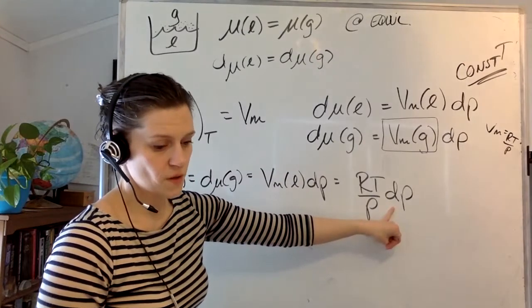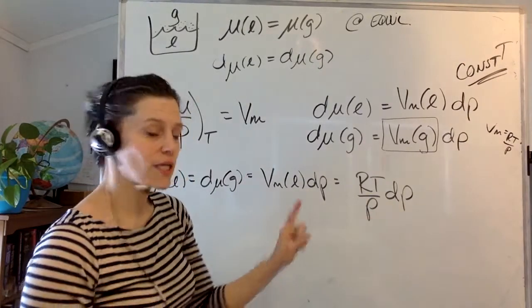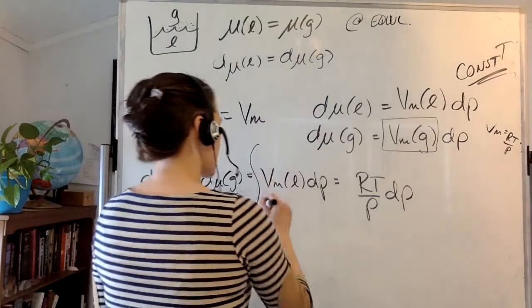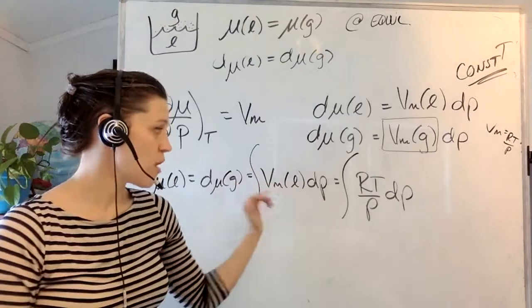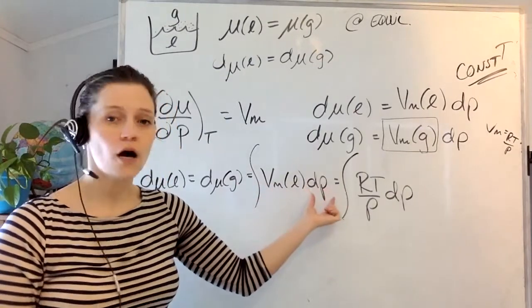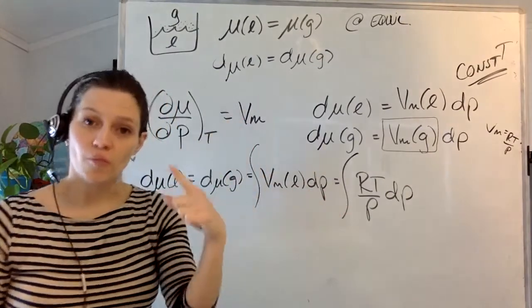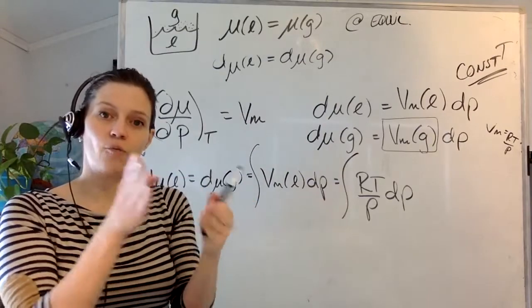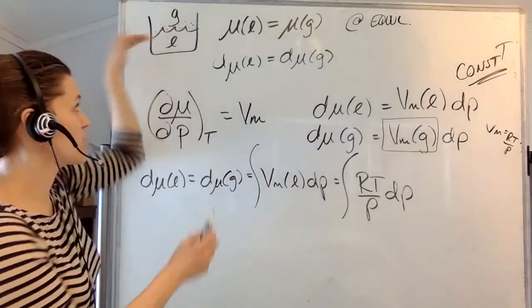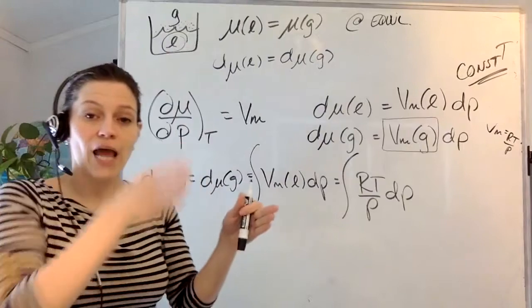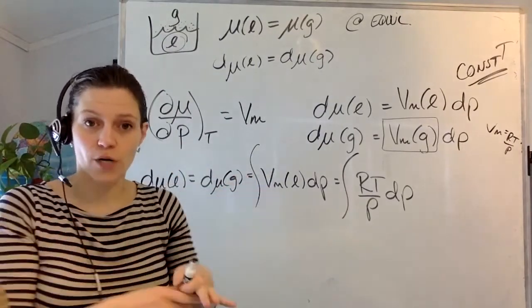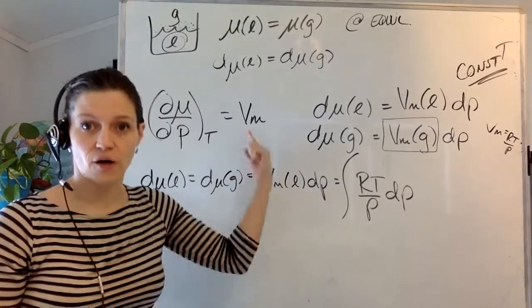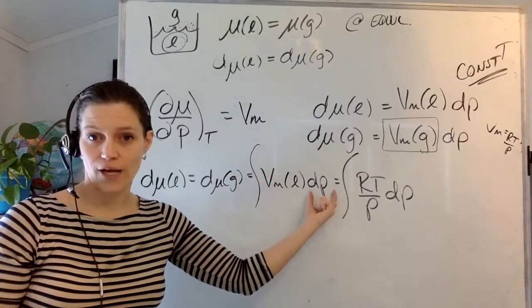Cool? All right, so here's where it gets a little tricky. Now we're going to integrate both sides because I want to know the whole sum across all of the different pressures. Remember what we're trying to do, which is get a relationship between how the vapor pressure of this liquid is going to change as we change the pressure. So knowing how we change pressure tells us our limits of integration.